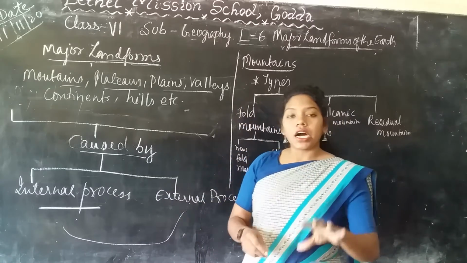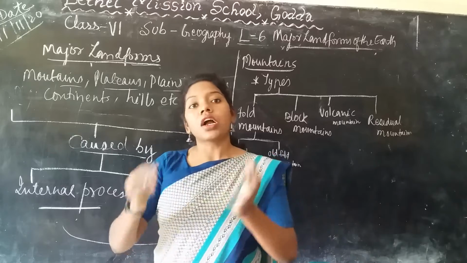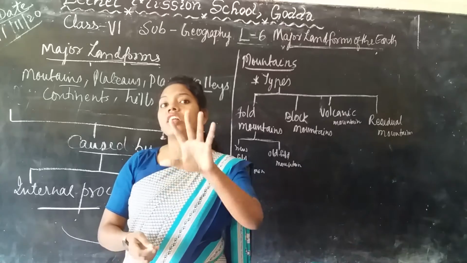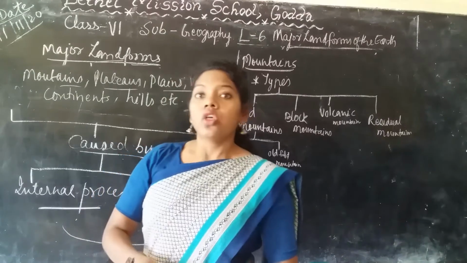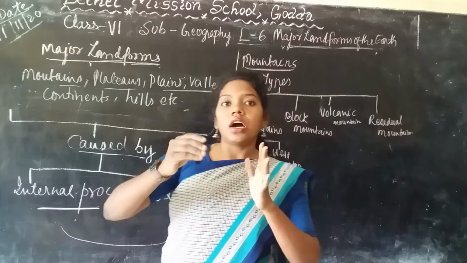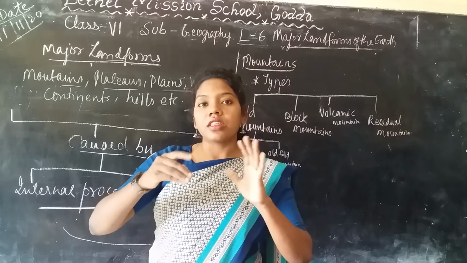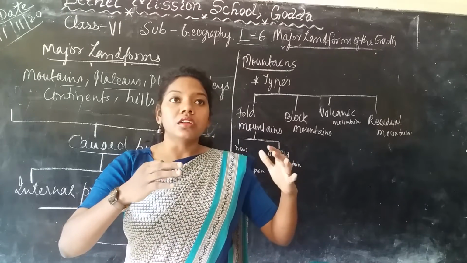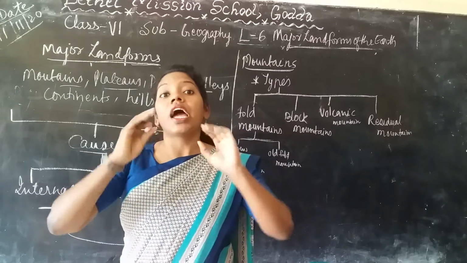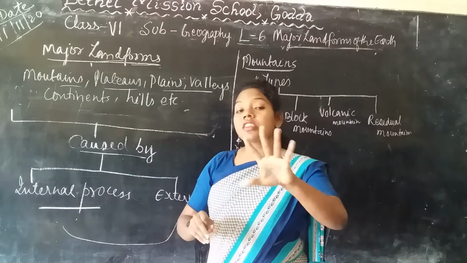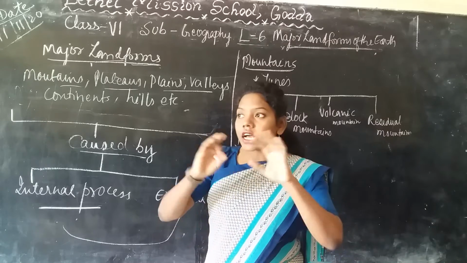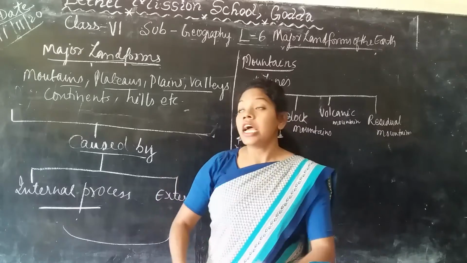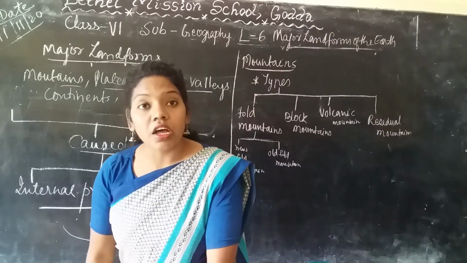If we talk about the Earth's crust, it is broken down into different pieces, and it has 7 major lithospheric plates or tectonic plates. This Earth's crust, which is broken down into different parts, is called the lithospheric plates or the tectonic plates.